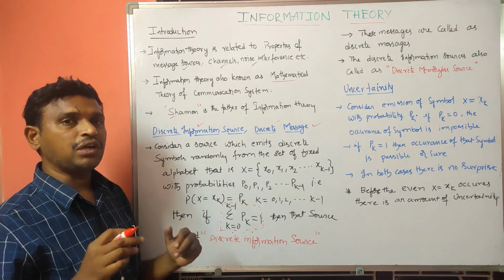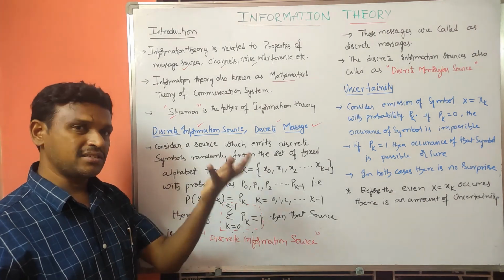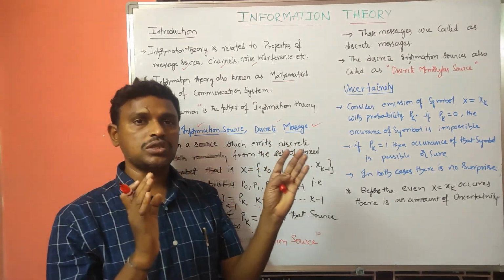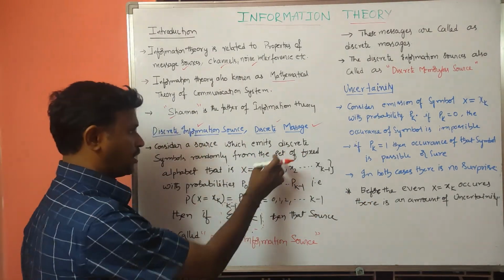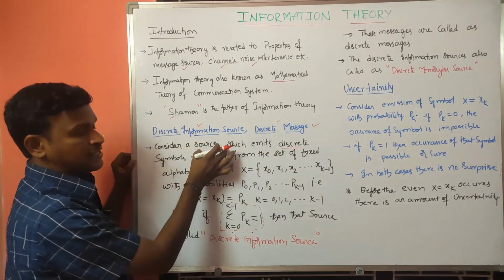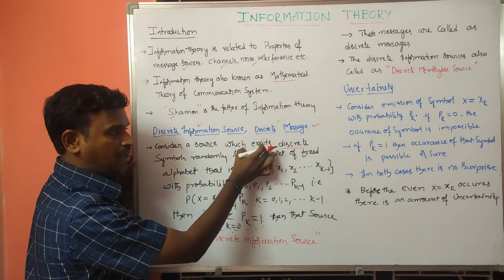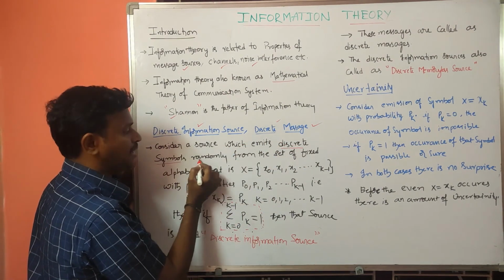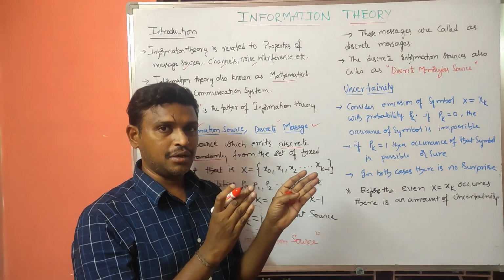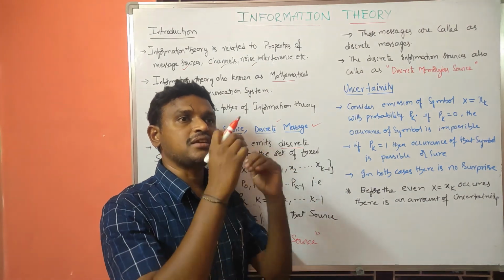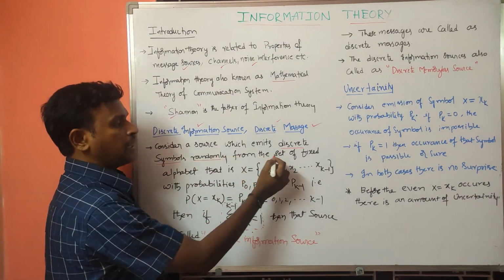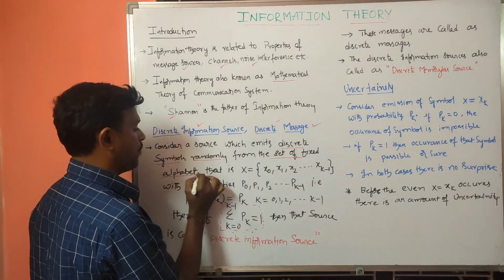When do we call a source a discrete source? Here I am considering a source that emits discrete symbols randomly from a set of fixed alphabet.